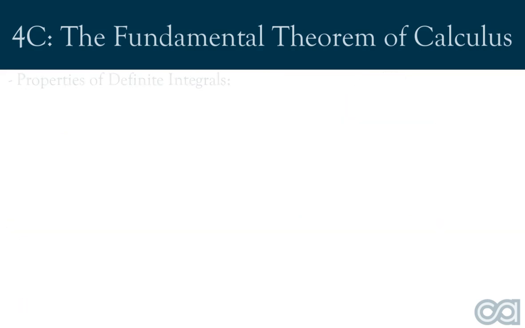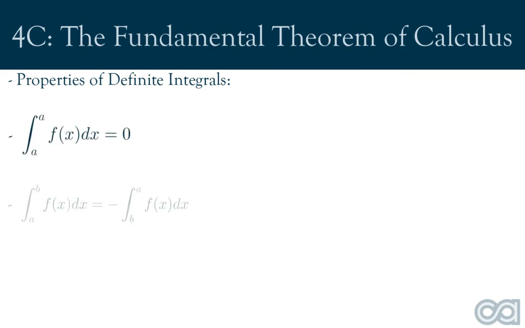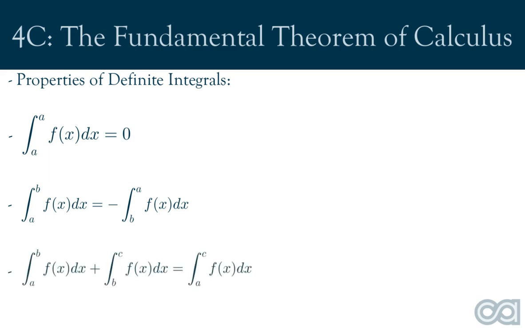Some properties of definite integrals include the integral of f of x from a to a is equal to 0. The integral of f of x from b to a is equal to the negative of the integral of f of x from a to b. The integral of f of x from b to a plus the integral of f of x from c to b is equal to the integral of f of x from c to a.